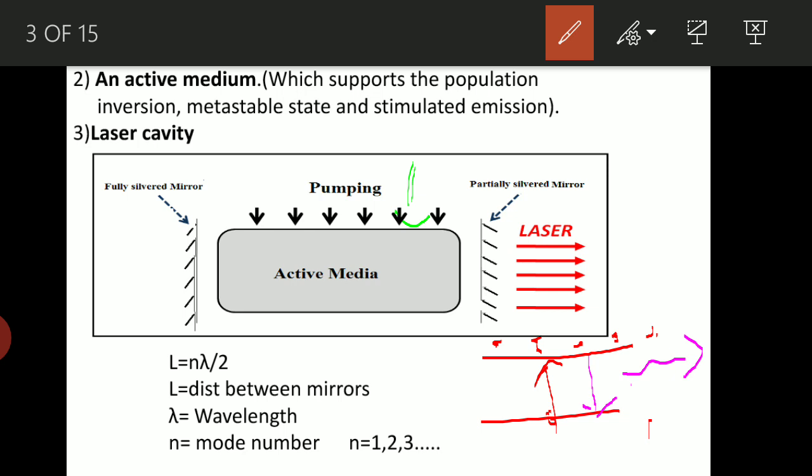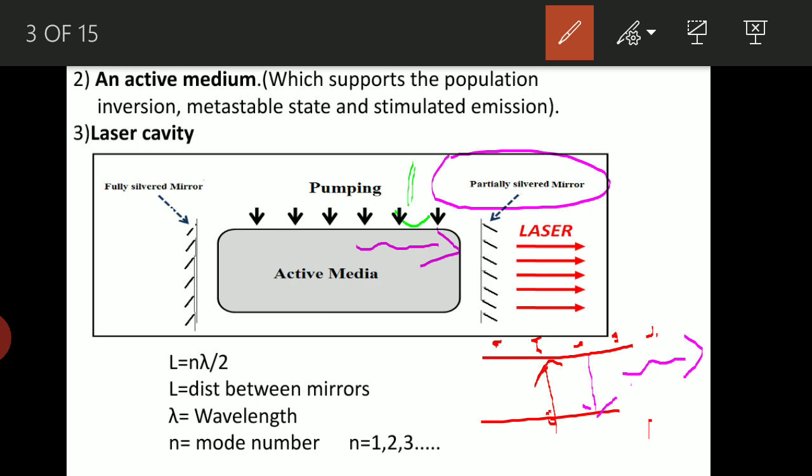Now during this spontaneous emission, whatever photon is emitted, we can assume that it is moving in this particular direction from our left side to the right side. So this photon comes and hits the partially silvered mirror. So obviously it reflects.